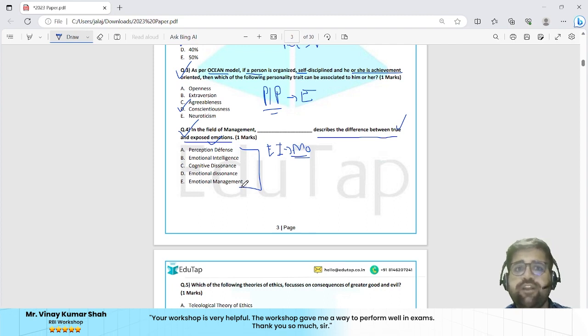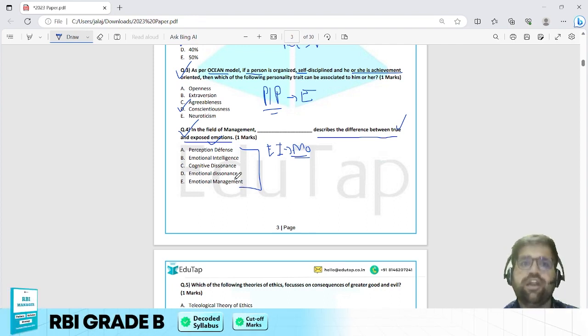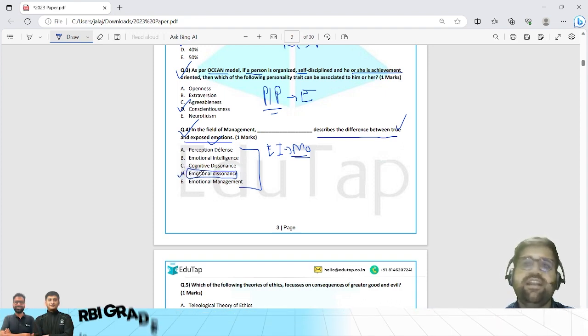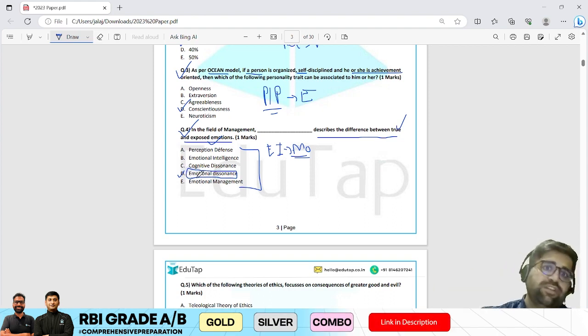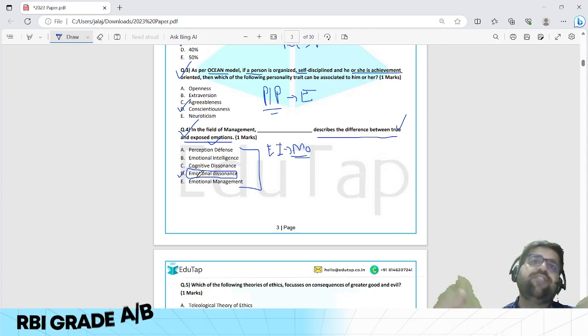If you see, in the field of management, Dash describes the difference between true and exposed emotion, your answer will be emotional dissonance. Emotional dissonance is that particular concept which says that yes, there is a difference between true emotions and exposed emotions. True emotions are those emotions which you are having inside you. Exposed emotions are those which you are showing to the public.